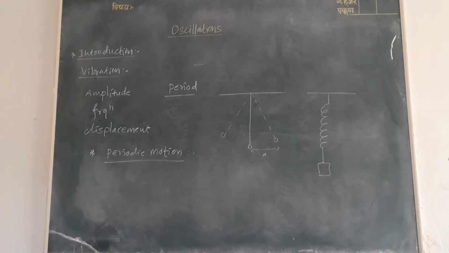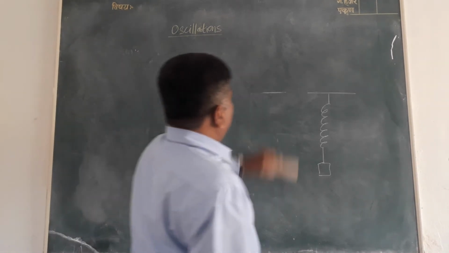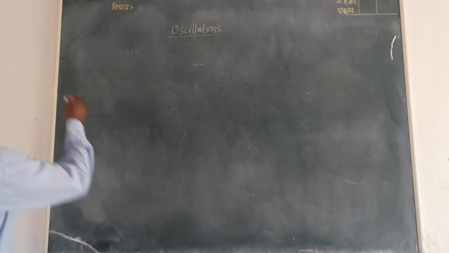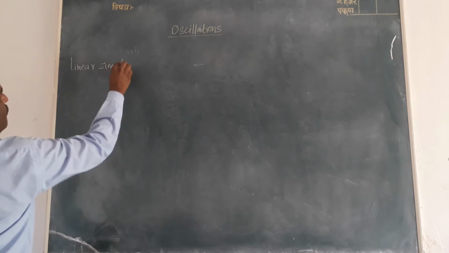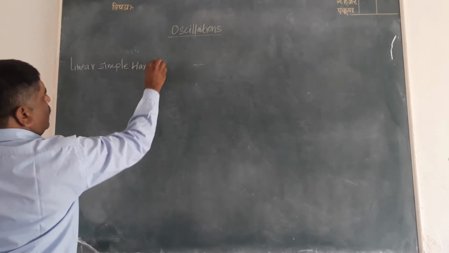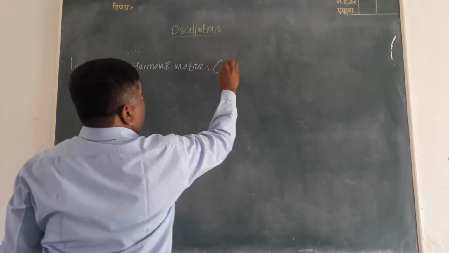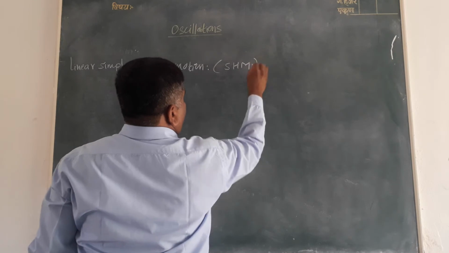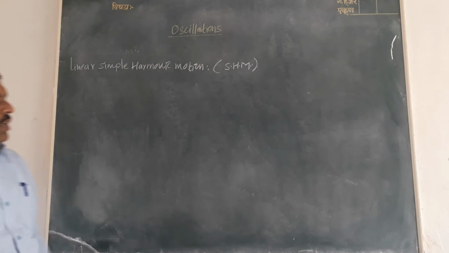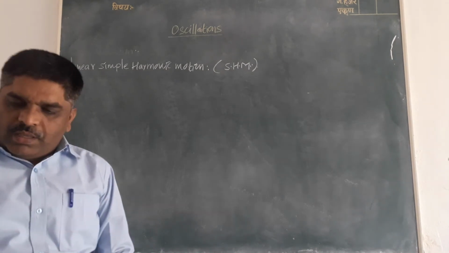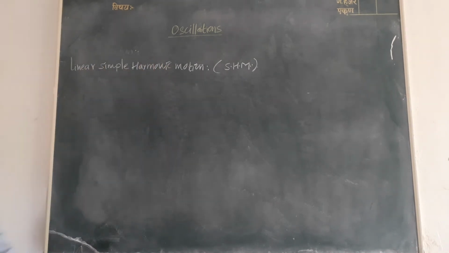Now we define the linear simple harmonic motion. In short it is called SHM, simple harmonic motion. Now firstly we define the linear simple harmonic motion.